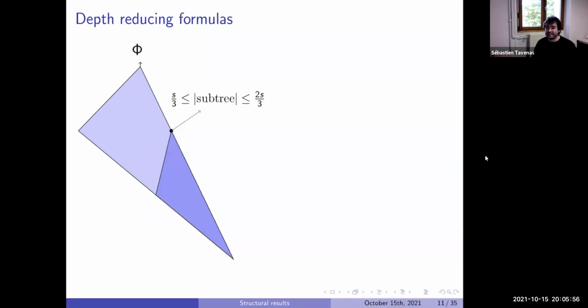It has size at least half of the size of the parent. And each time the size can be divided by at most 2. So there is always one time when you will go by a gate so that the size below will be between S to the 1/3 and S times 2/3. So you can always find such a gate.